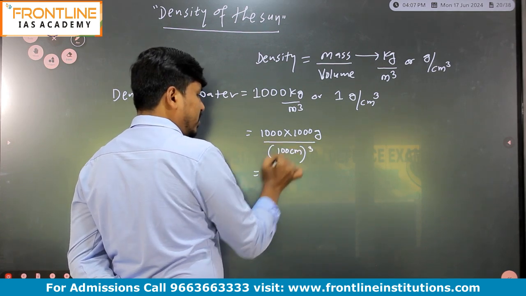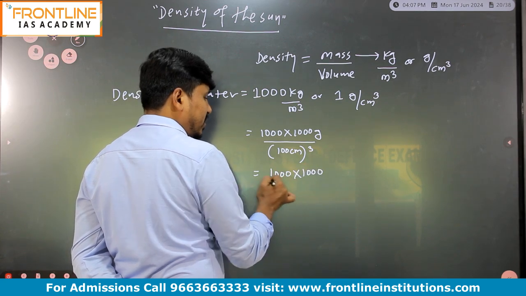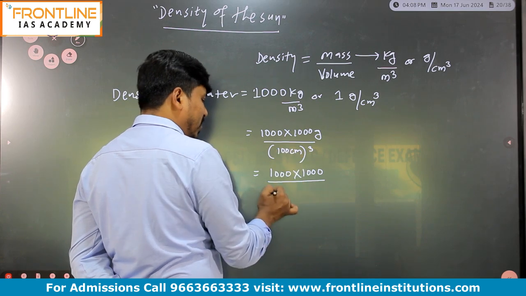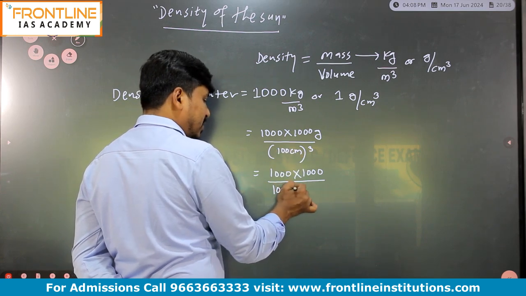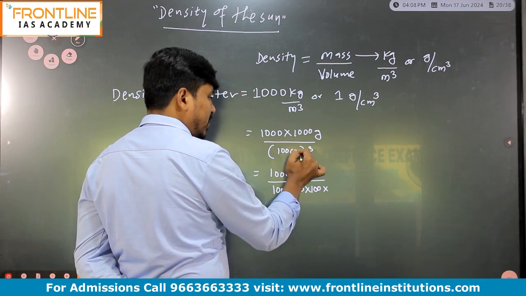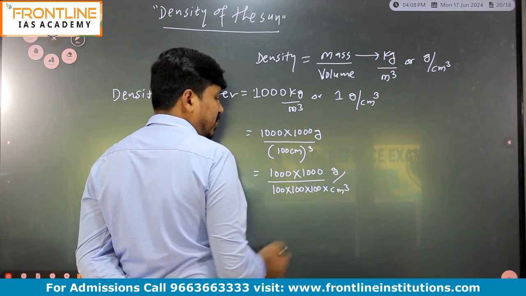And here 1000 into 1000 into 1000 divided by 100 cube, meaning 100 three times, into cm cube. So here gram per cm cube.